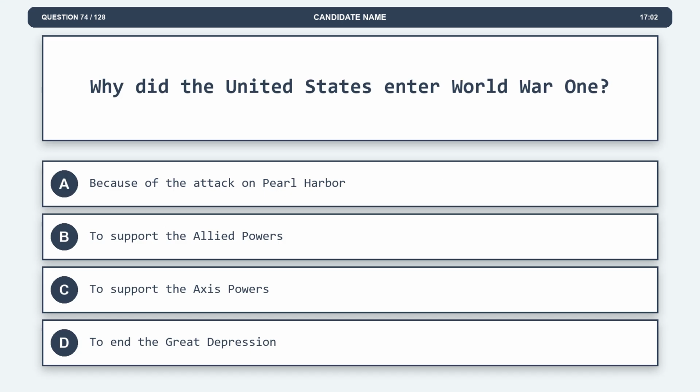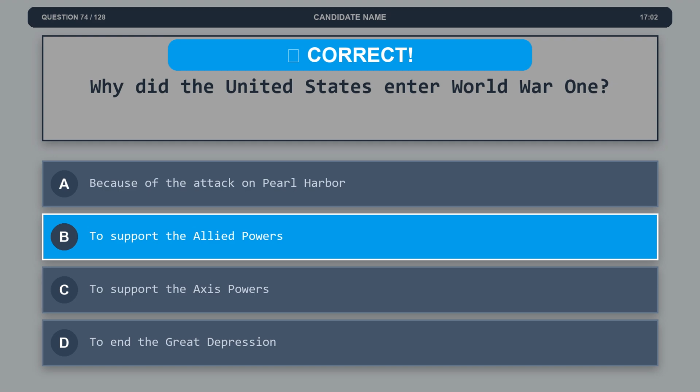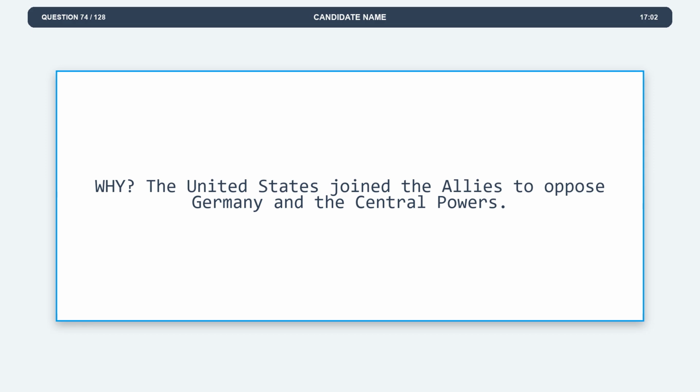Question 74. Why did the United States enter World War I? Option A, because of the attack on Pearl Harbor. Option B, to support the Allied powers. Option C, to support the Axis powers. Option D, to end the Great Depression. The correct answer is option B, to support the Allied powers. Explanation. The United States joined the Allies to oppose Germany and the Central Powers.